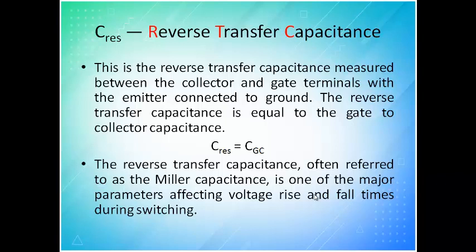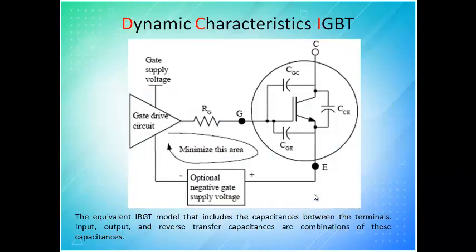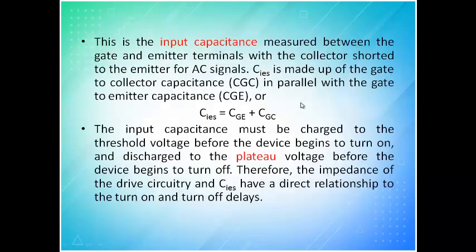The reverse transfer capacitance, also called the Miller capacitance, is one of the major parameters affecting the voltage rise and fall time during switching. Now I will go back to the graph and tell you, see there are only 3 capacitances. This is input side, this is transfer, and this is output. So what we finally conclude is that both should have the same value. This is going to decide about soft switching. So all these 3 capacitances have a major role. Okay,